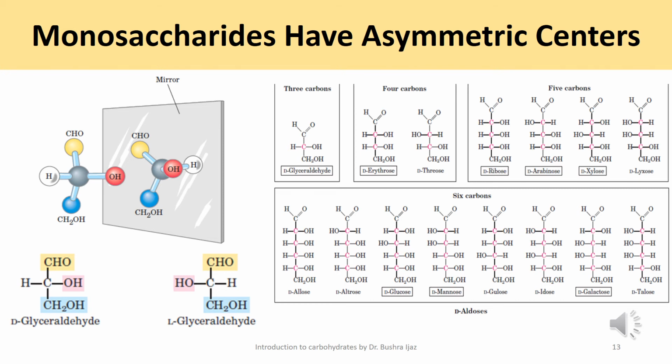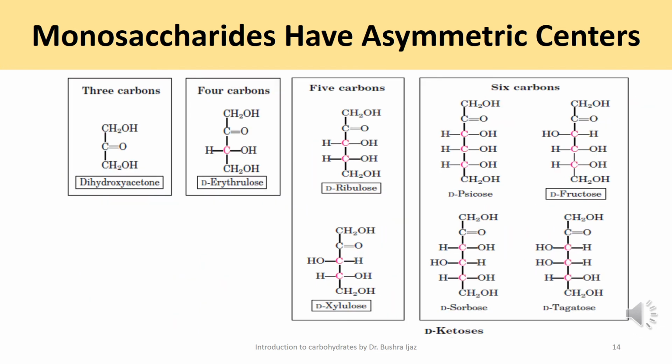And the names are D-glucose, D-galactose, D-mannose, and so on. The 4 and 5 carbon ketoses are designated by inserting an "ul" into the name of the corresponding aldose. For example, we have D-ribulose. It is the ketopentose corresponding to the aldopentose D-ribose.